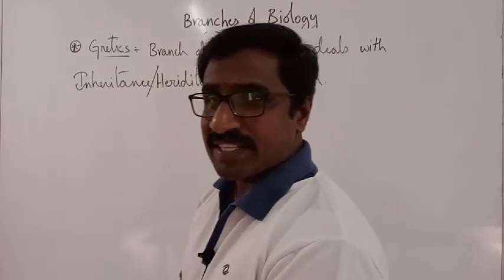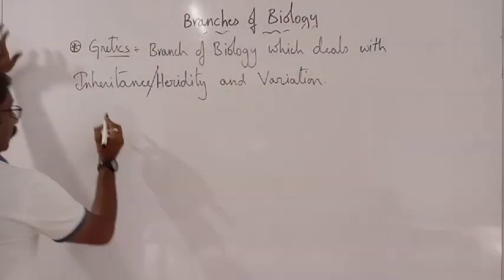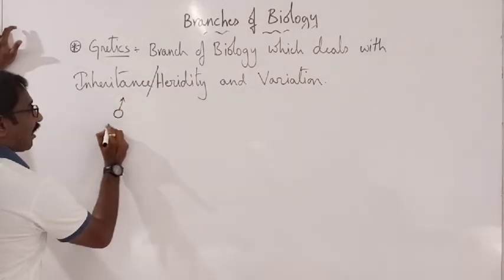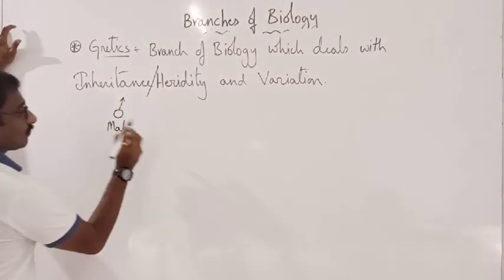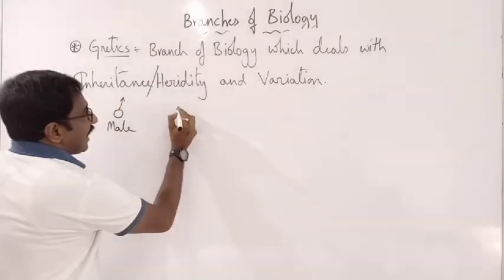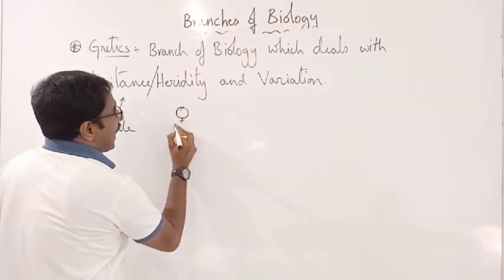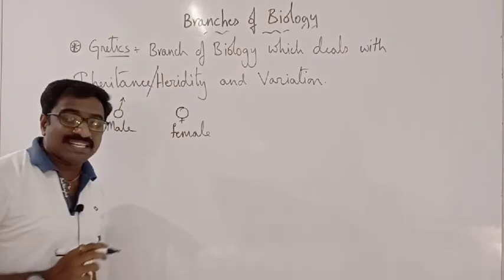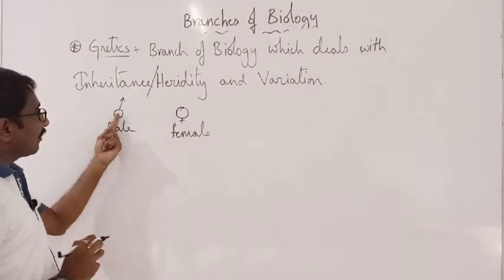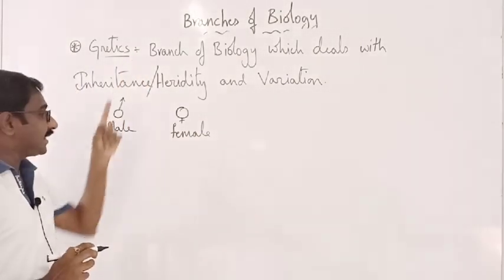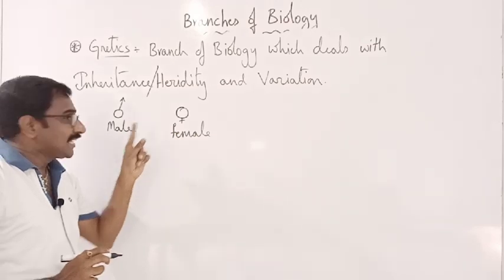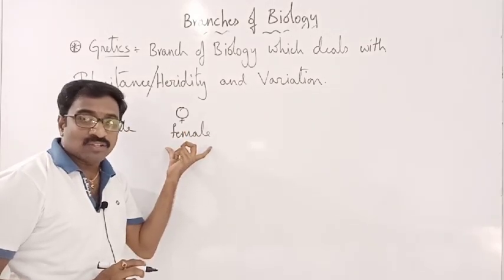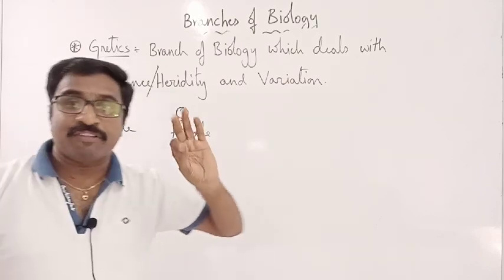What is the meaning of this word? Imagine that I am taking an organism called male and another organism called female. See here, I am using symbols. If an arrow is there to the top, it is called male. If a plus is there to the bottom, it is called female.